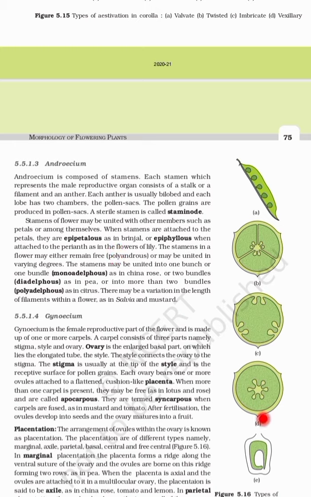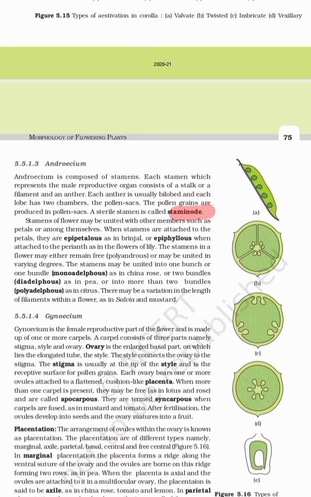See over here, each anther is bilobed, meaning it has two lobes, two parts, divided into two chambers. Pollen grains are produced in these sacs. The sterile stamen is called staminode. Sterile stamen means one which does not produce pollen grains.